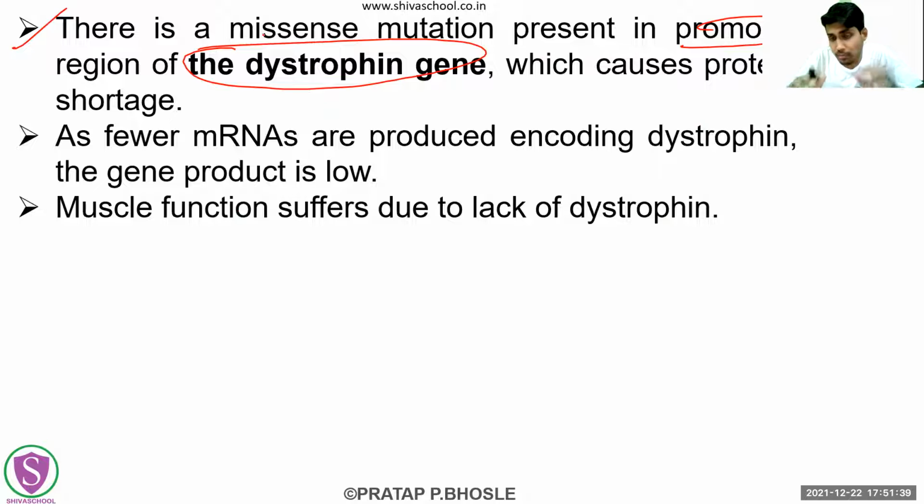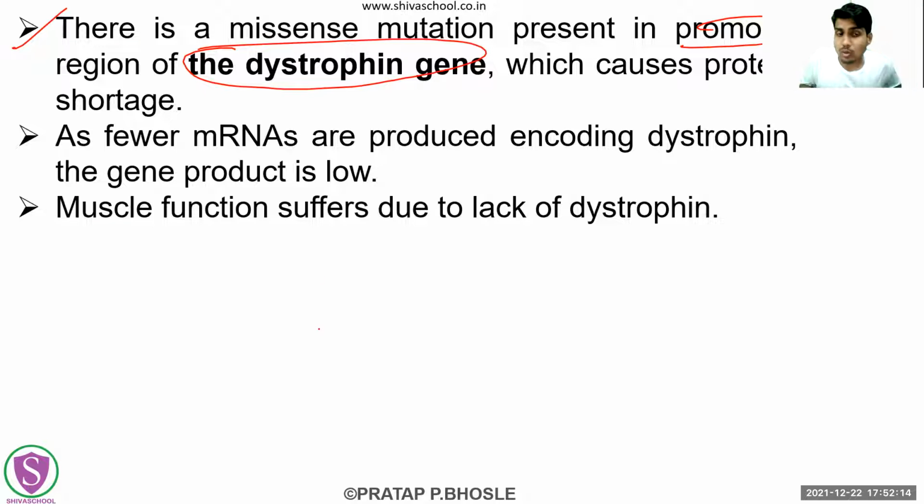Now, if the promoter region of this dystrophin gene is mutated, then that is causing what? A protein shortage. Why? Imagine that the promoter region is not mutated and is normal in function, then it will produce a sufficient number of dystrophin proteins. But as this dystrophin gene is now mutated, it will not produce that many dystrophin proteins. So the dystrophin number will be reduced.